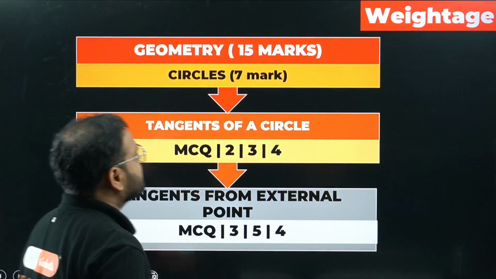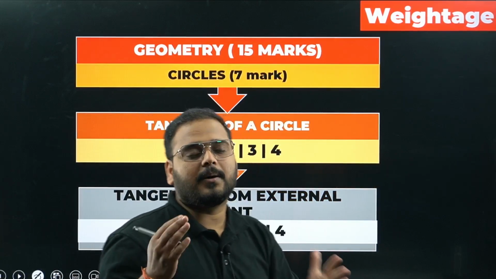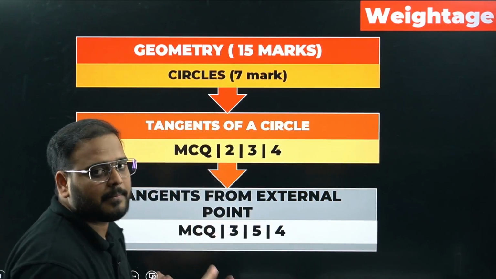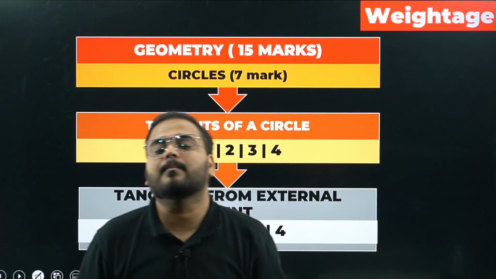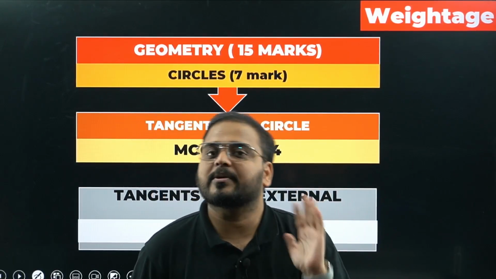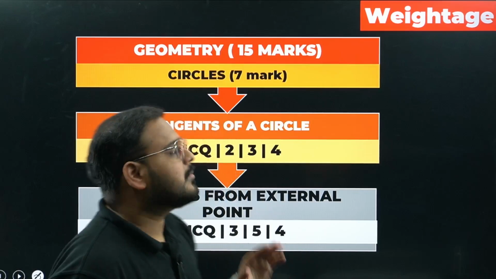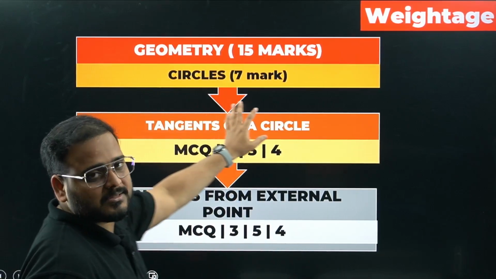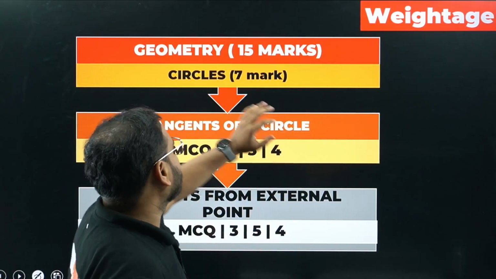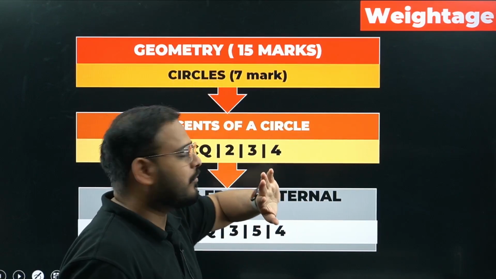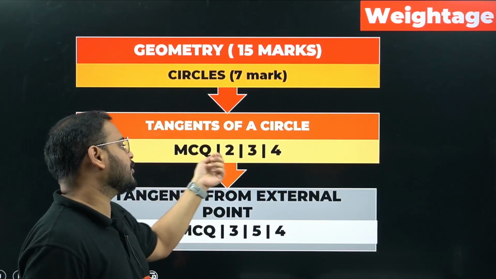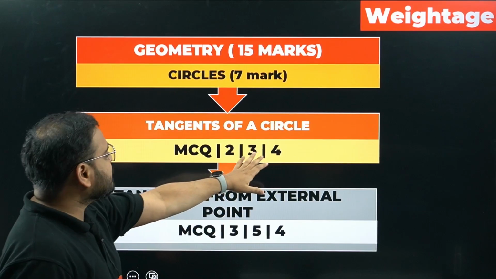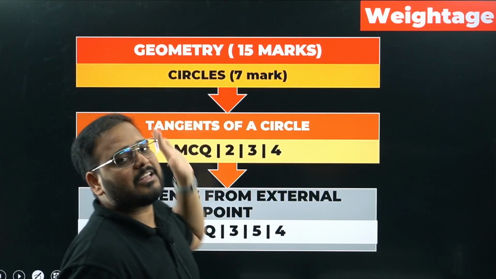Now, this chapter comes later in geometry, but I've taken it together because we finished triangles, so let's finish geometry completely here, then we'll go to the trigonometry section. Geometry is 15 marks, the entire unit. Expect 7 marks from Circles overall. Again, 2 topics you can see here. Questions can be asked in the category of MCQ, 2 marker, 3 marker, 4 marker. When I say 4 marker, I don't mean only on tangents of a circle.